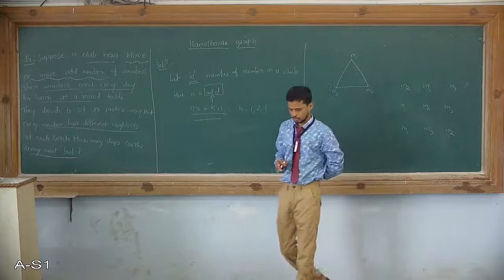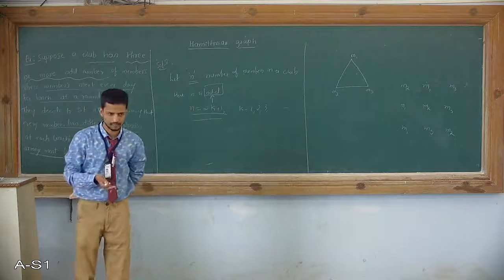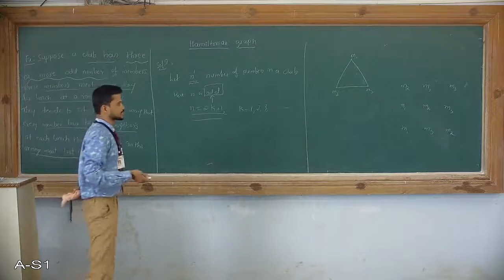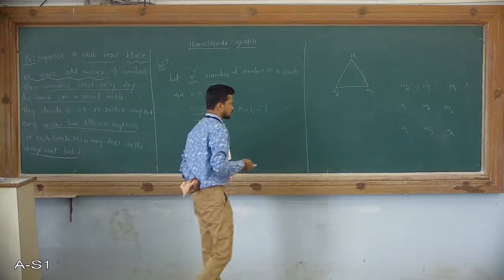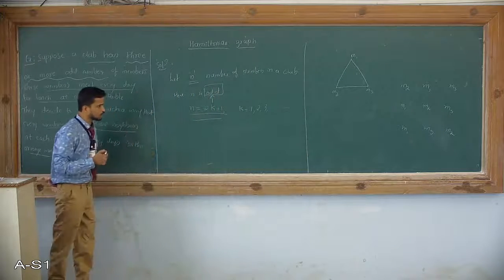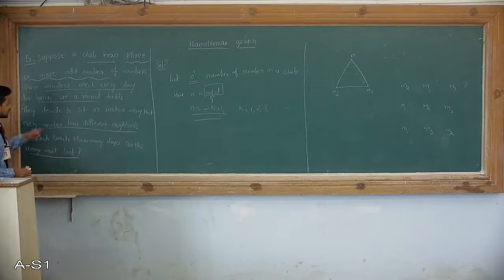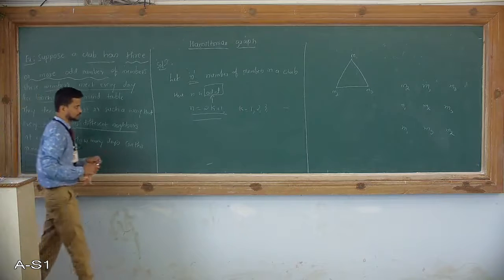So if we try to construct it in such a way that every day each member has different neighbors, for n vertices, how do we find out how many days this arrangement will last? Means I try to find the number of days.